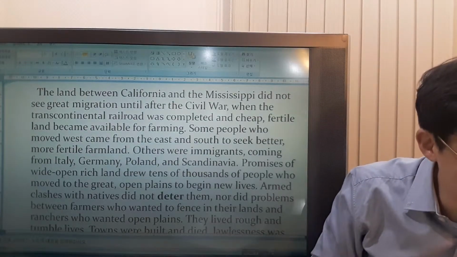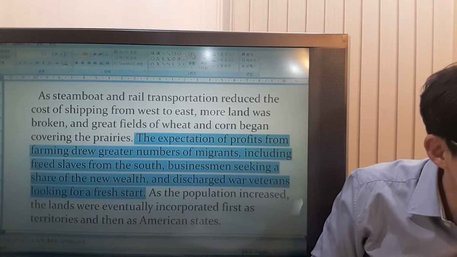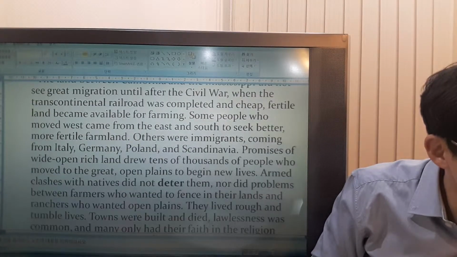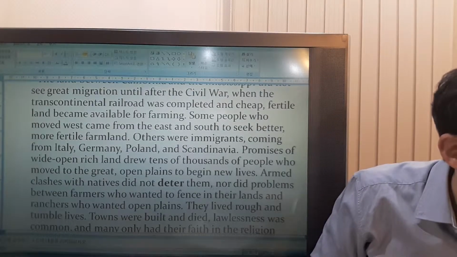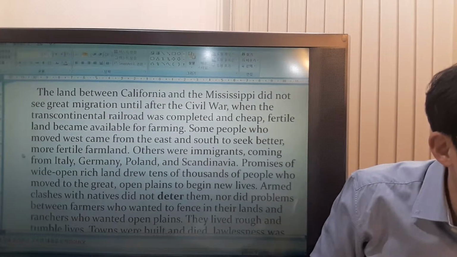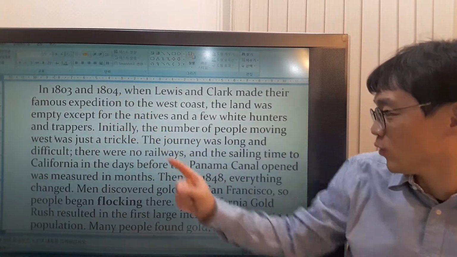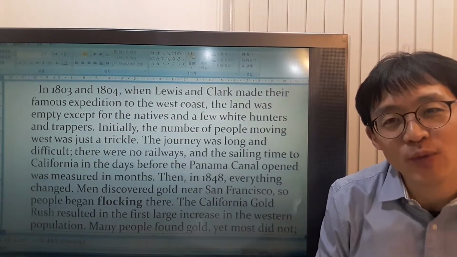So which is after the Civil War then? There's no year mentioned. And let's look before the Civil War. 1803, 1804, and 1848 is before the Civil War.